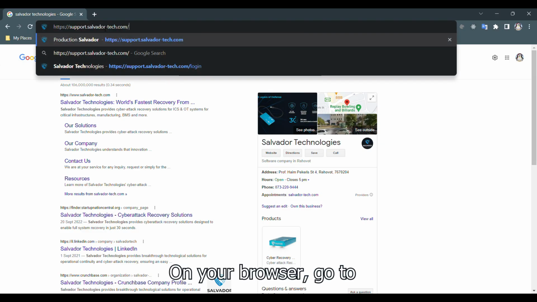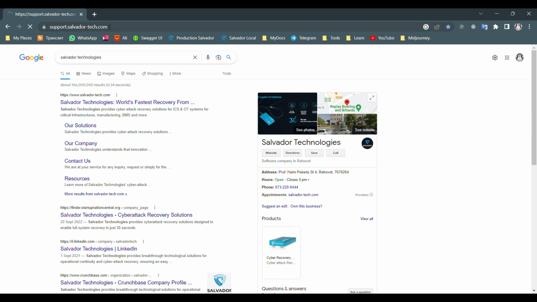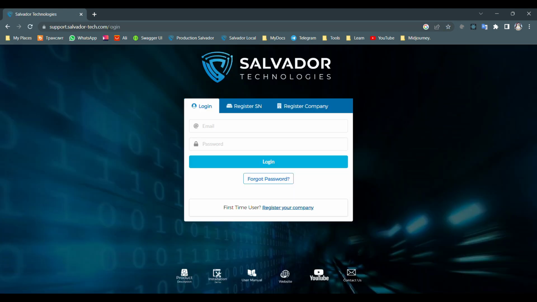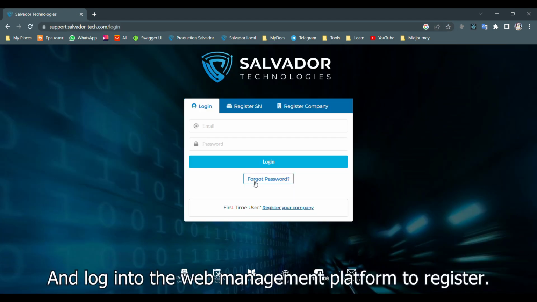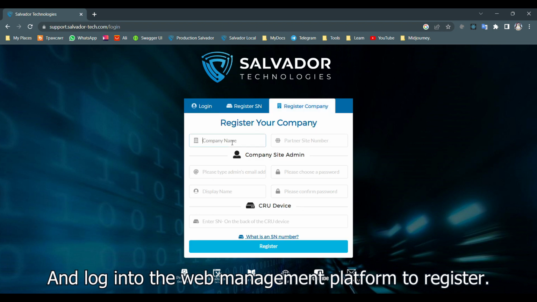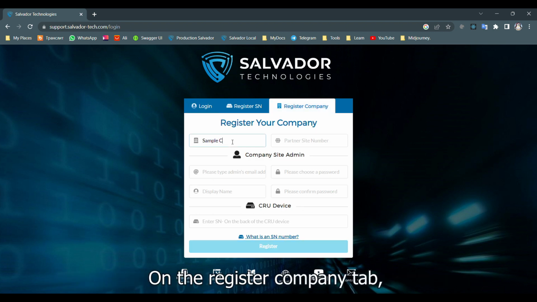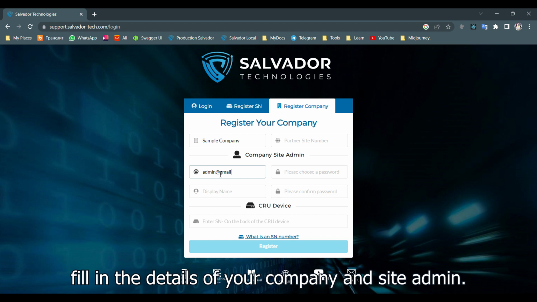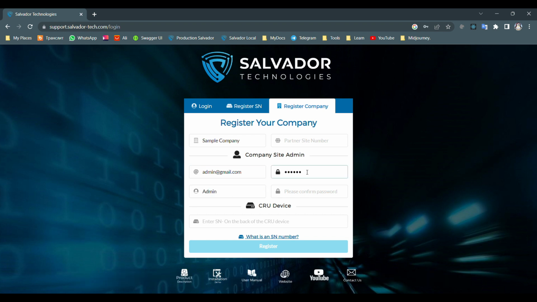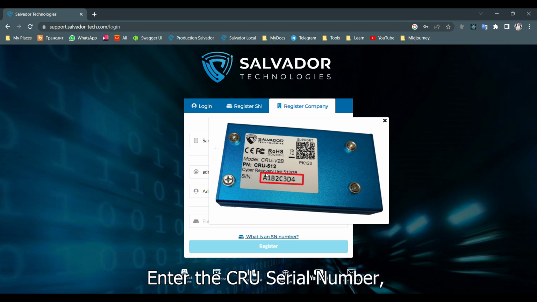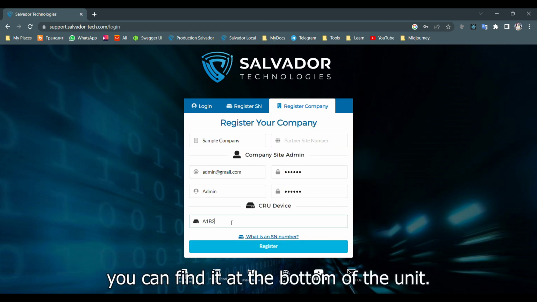On your browser, go to support.salvador-tech.com and log into the web management platform to register. On the Register Company tab, fill in the details of your company and site admin. Enter the CRU serial number, you can find it at the bottom of the unit.